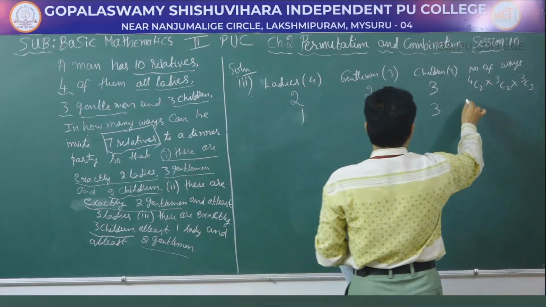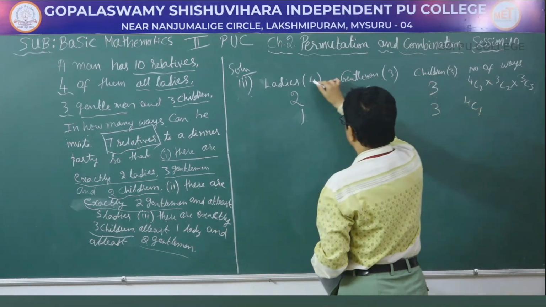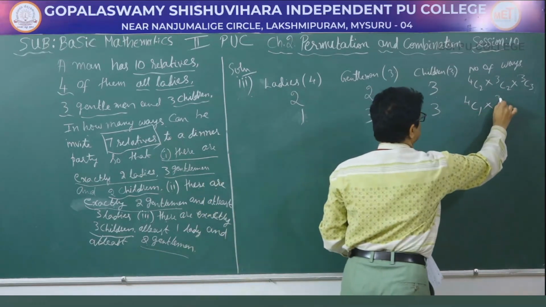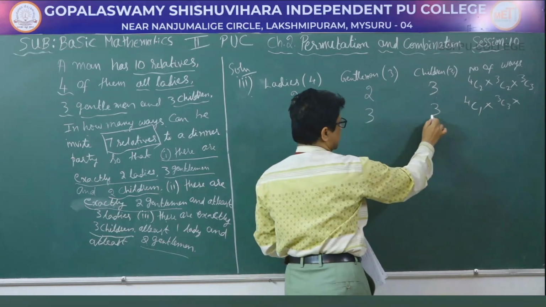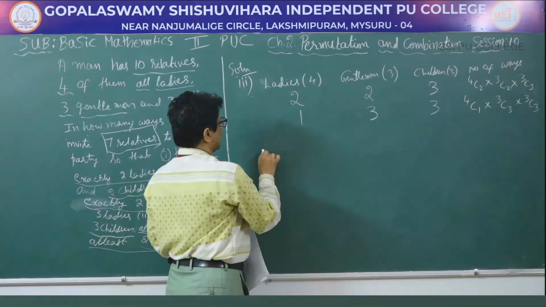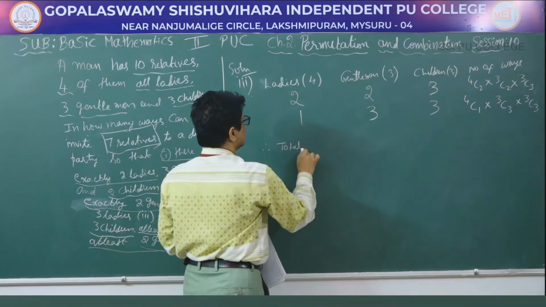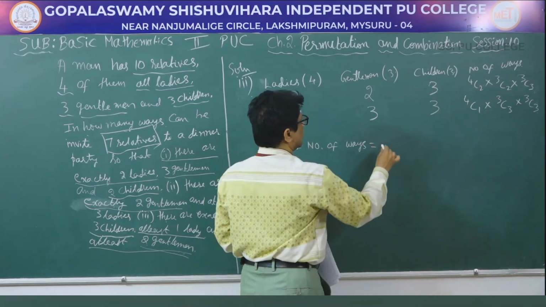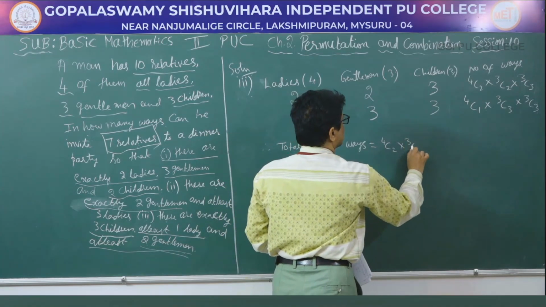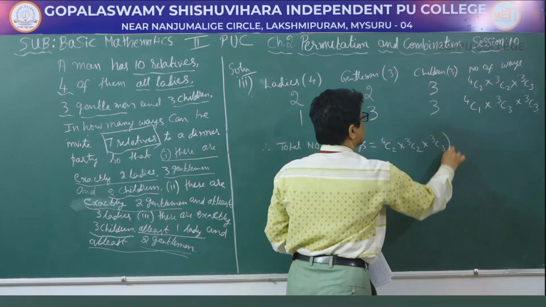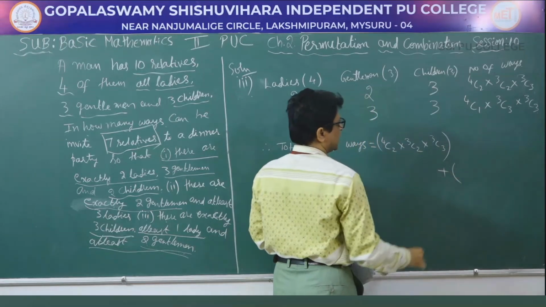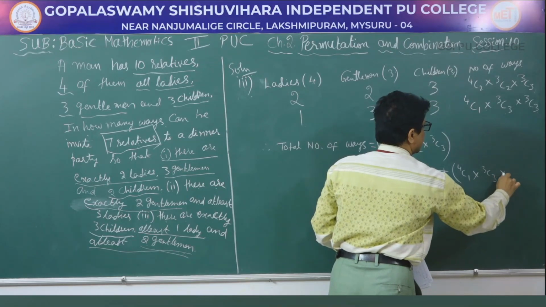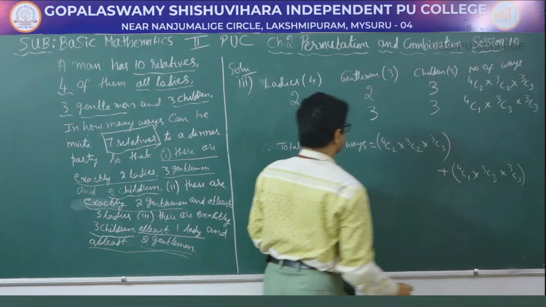So 3 plus 3 is 6, 6 plus 1 is 7. So this can be selected in 4C1 into 3C3 into 3C3. Therefore, total number of ways is equal to 4C2 into 3C2 into 3C3 plus 4C1 into 3C3 into 3C3.